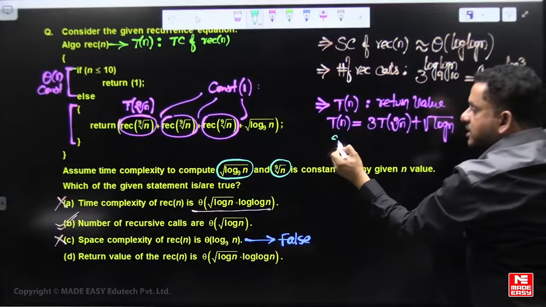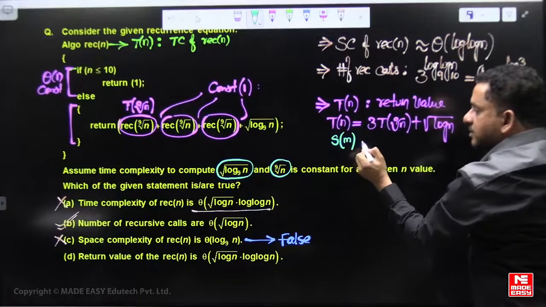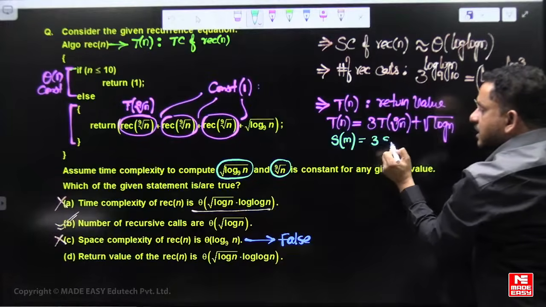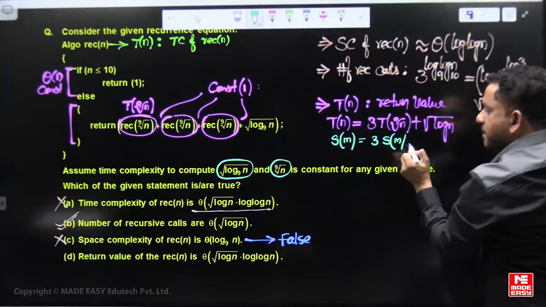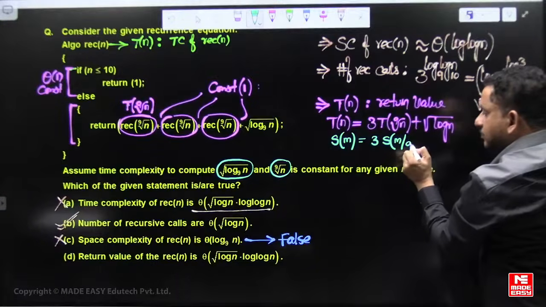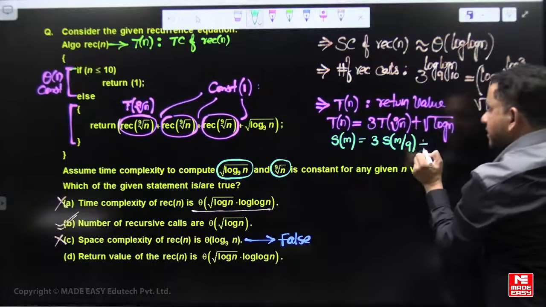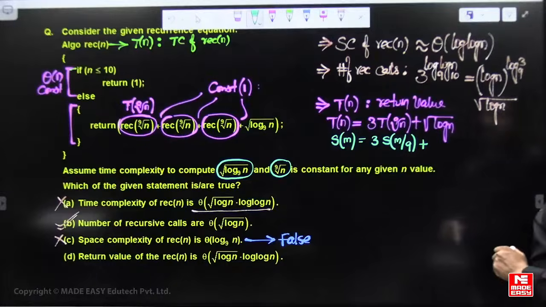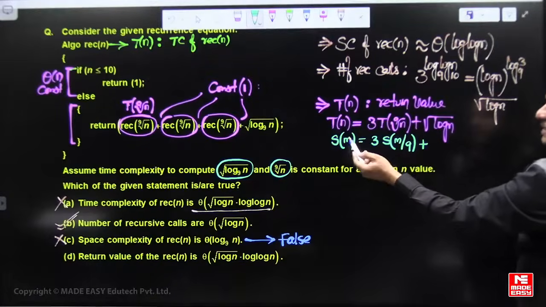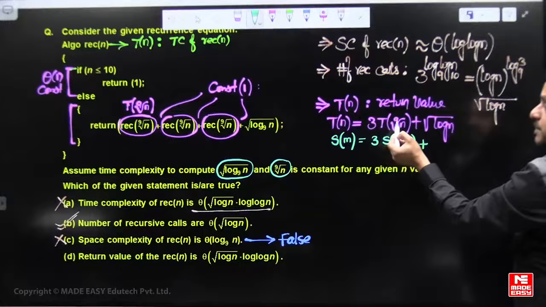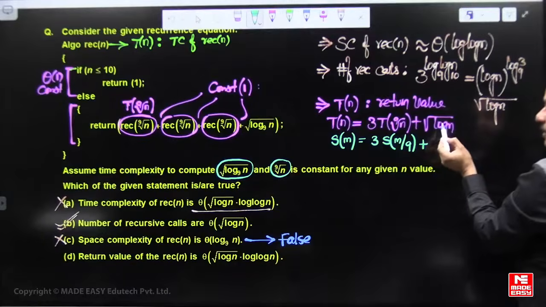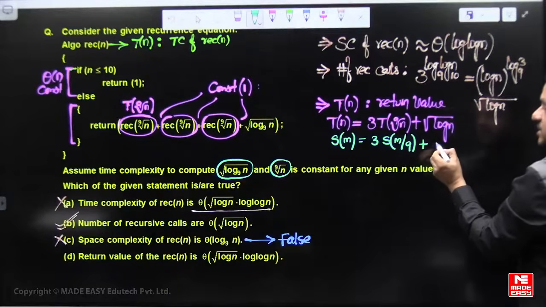The T of n recursion converts to S of m, and this becomes 3 times S of m by 9 plus, see this value n equal to 9 power m, that means log n is m, this becomes root m.